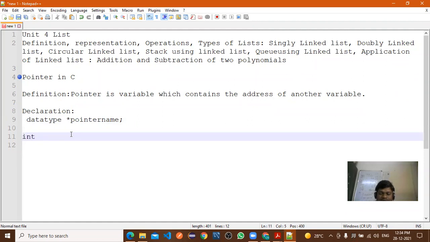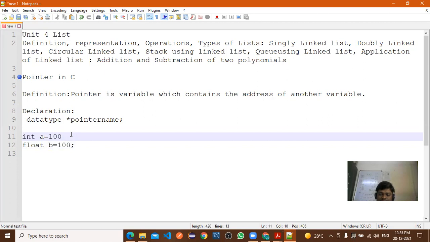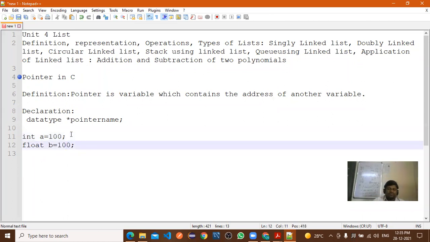Now simple variable, how you are declaring? So int a is equal to 100, suppose 100, or float b is equal to 100, right? So in this way you are declaring the simple variables. Now suppose the same value if you want to declare by using the pointer. So how you are declaring it? By using the pointer.